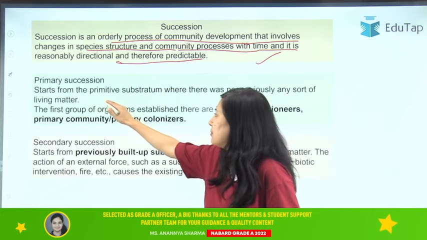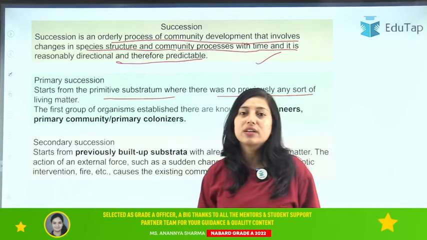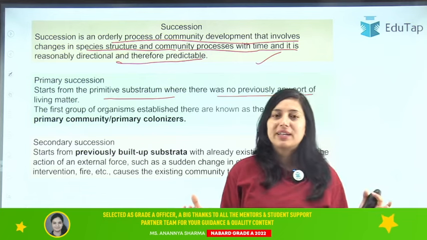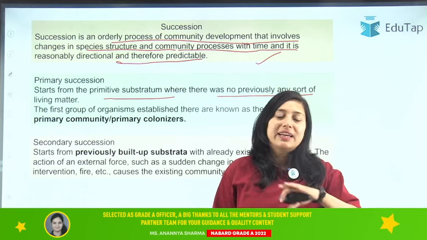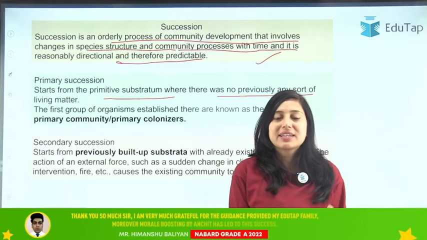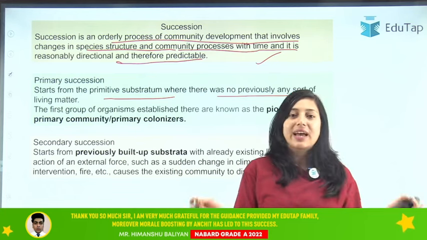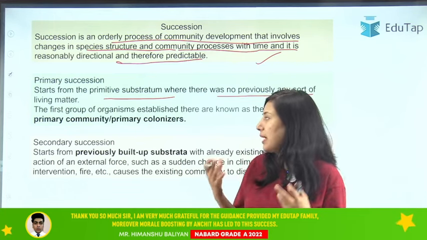It starts from the primitive substratum where there was previously no living matter, no plants, nothing. There were only rocks, only minerals. Then lichens started growing there. So that is your primary succession.